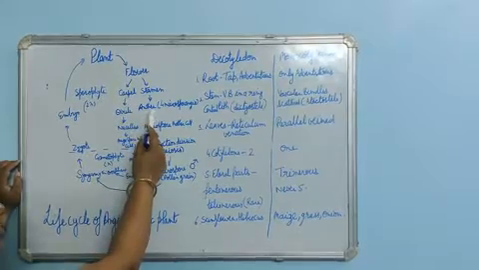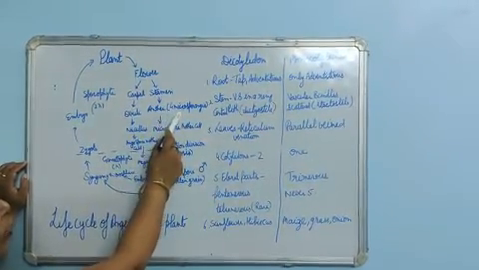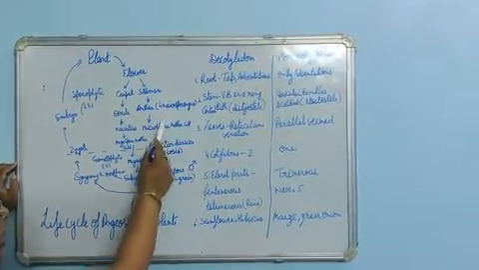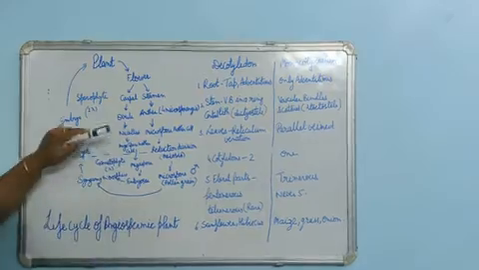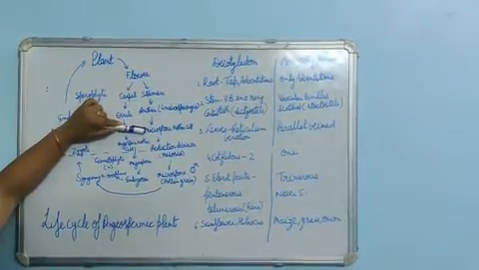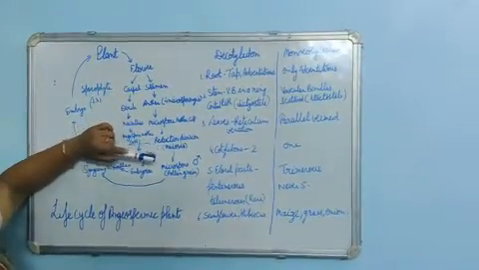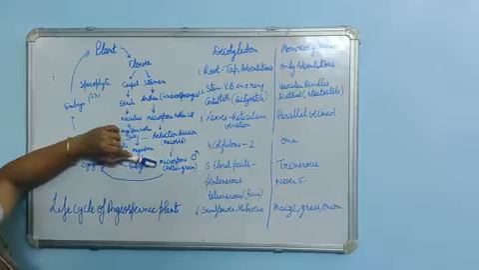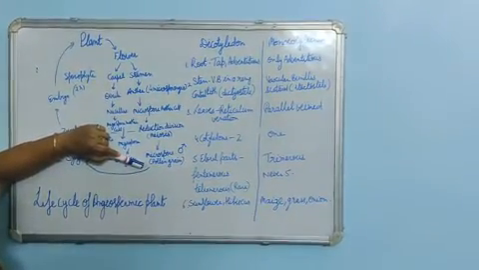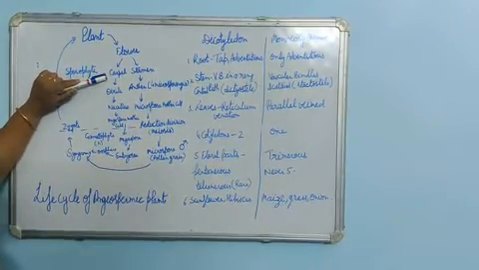Stamens have anthers and filaments. In the anther, 4 microsporangia are present. These microsporangia have a special type of cells. These cells are known as microspore mother cells. These cells divide by meiotic division, reductional division, and give rise to microspores, that is pollen grains in the case of flowering plants.